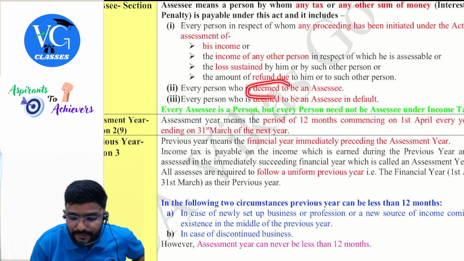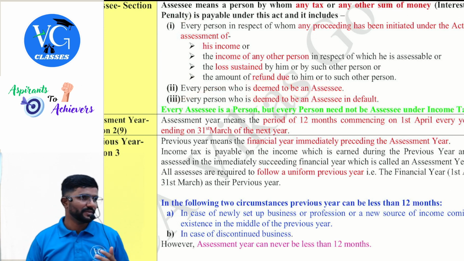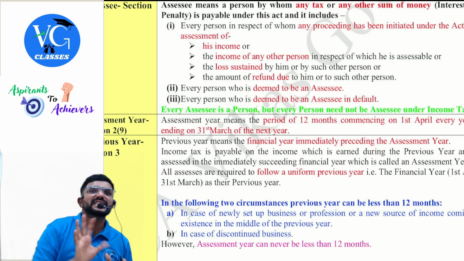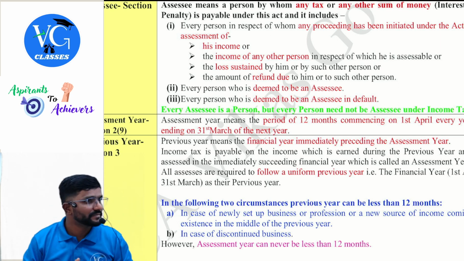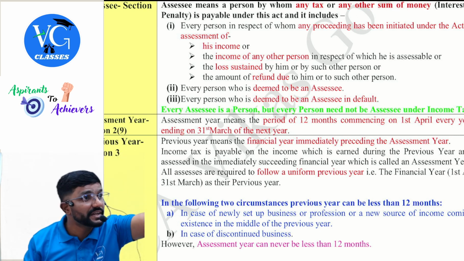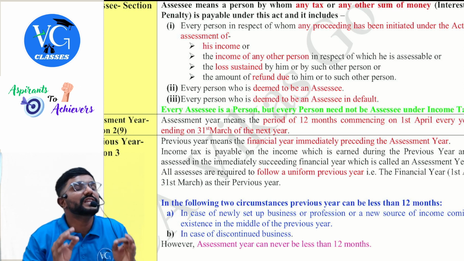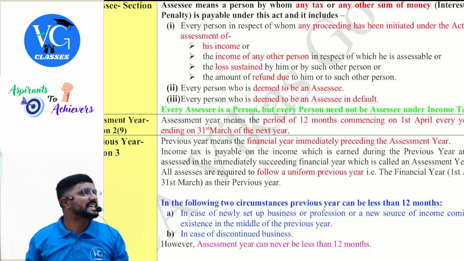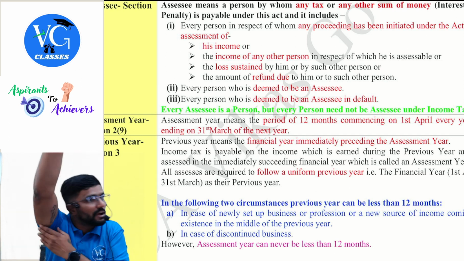Every person who is deemed to be an assessee, we call them the representative assessee. You are acting as an agent for a non-resident who is doing some business in India, through you. Whatever the non-resident is supposed to do in India, you are doing it on behalf of him. So for the income tax department, whom will they question? Whom will they send the notice to? Whom will they communicate with? You, the agent. Clear? You are the representative assessee now. The actual assessee is that non-resident.